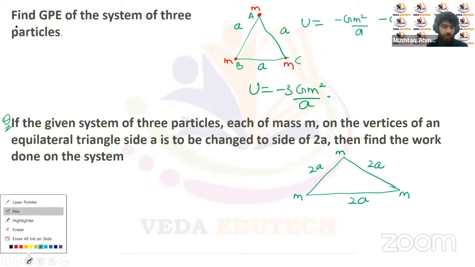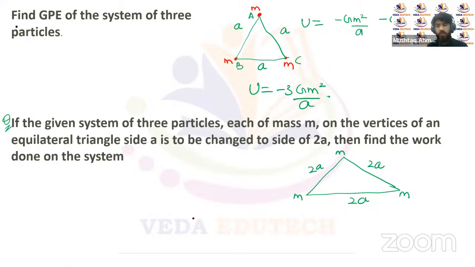Because the side of the triangle has changed, the potential energy of the system will change. The initial potential energy of the system will be minus Gm square upon A, and there are three particles, so we multiply it by 3. So initially the potential energy was minus 3 Gm square by A.